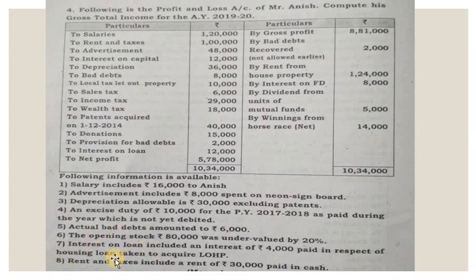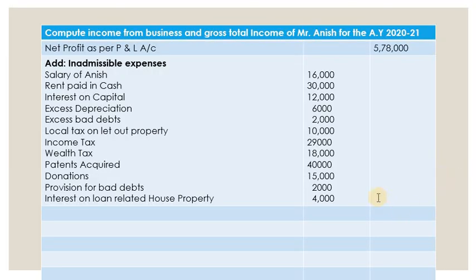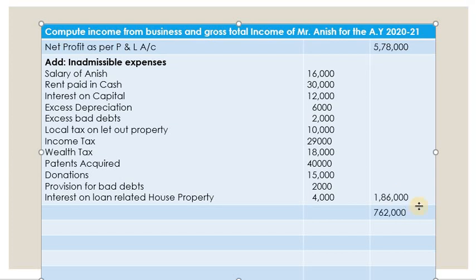Then interest on loan over. So next, everything is over. Okay. Now let's add all these things and write here. So 1,86,000 is the total of all. This is the total after adding all these expenses.